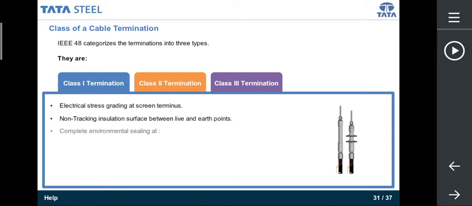Class 1 termination provides electrical stress grading at screen terminus, non-tracking insulation surface between live and earth points, complete environmental sealing at the point of lug connection, the crotch, and the earth connection.